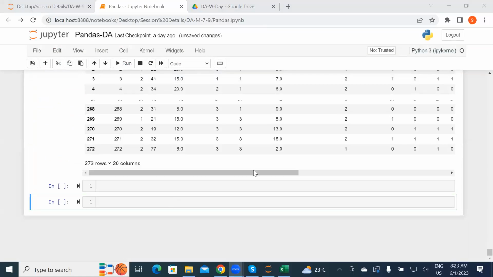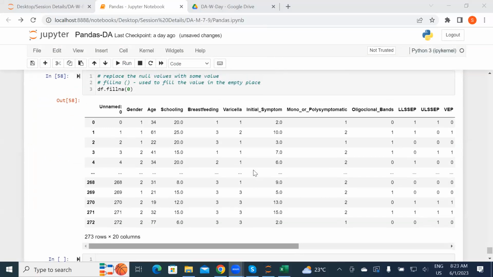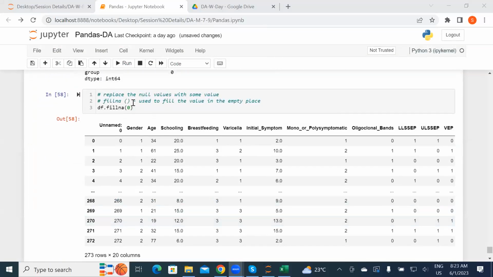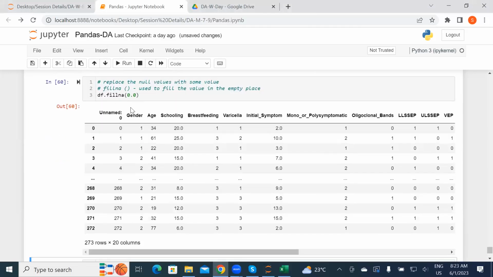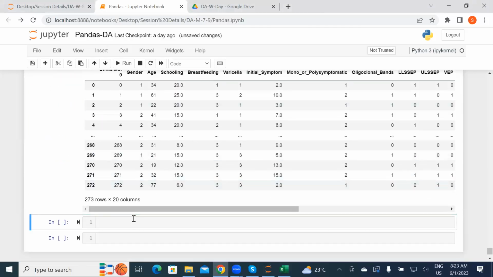Can you fill the unknown? Yes, you can. If it is a different data type, it will still give the value. That's not an issue for the data type. You can use 0.0 also. That's how fillna works.